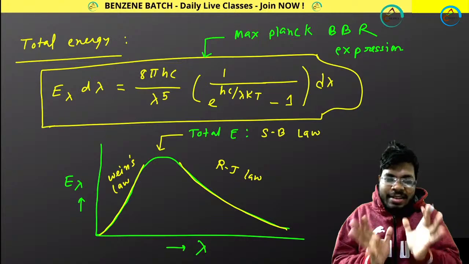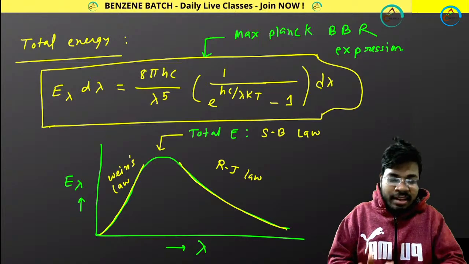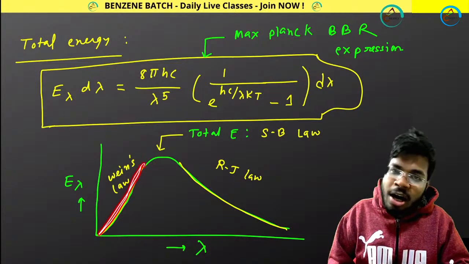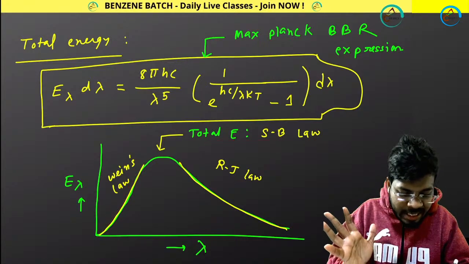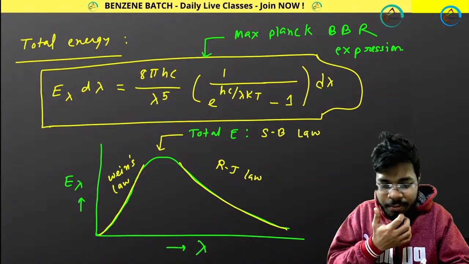That means Max Planck's equation is also satisfying the lower wavelength region of the curve. Total energy is also satisfied, it is already satisfied. Now the lower energy portion is satisfied.